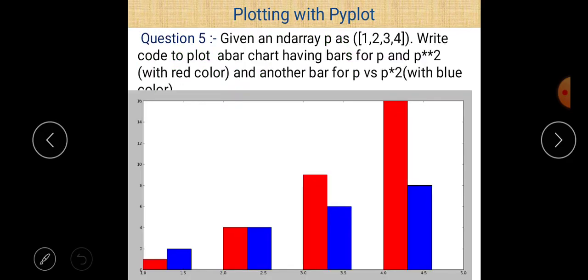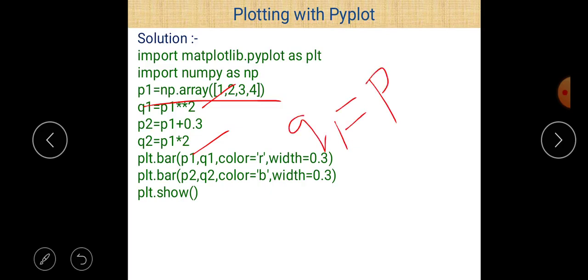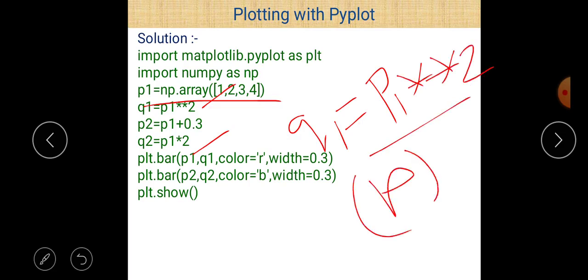There is a list given in the question, but we take an array here because we can perform two different types of operation here, multiplication and exponential. So first of all, write q1 is equal to p1 exponential of 2, that is p square here.